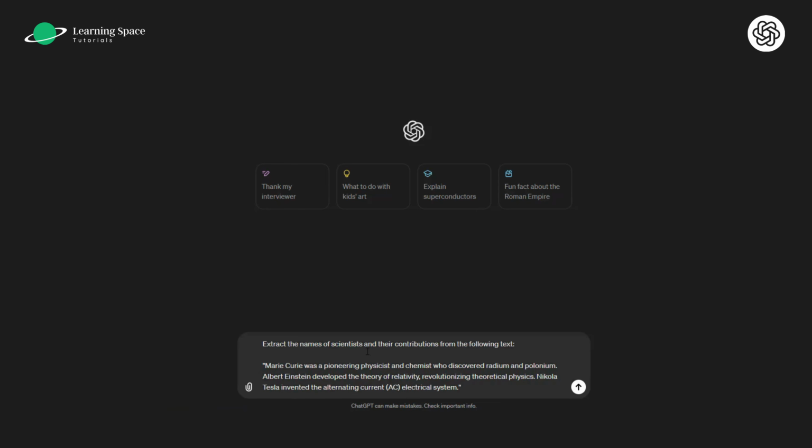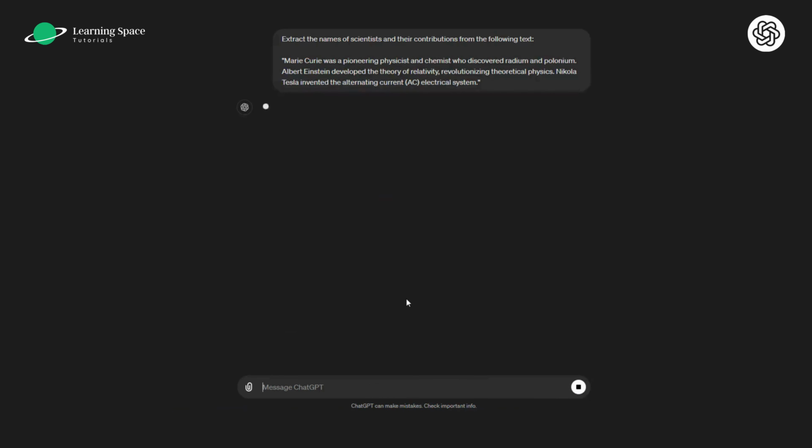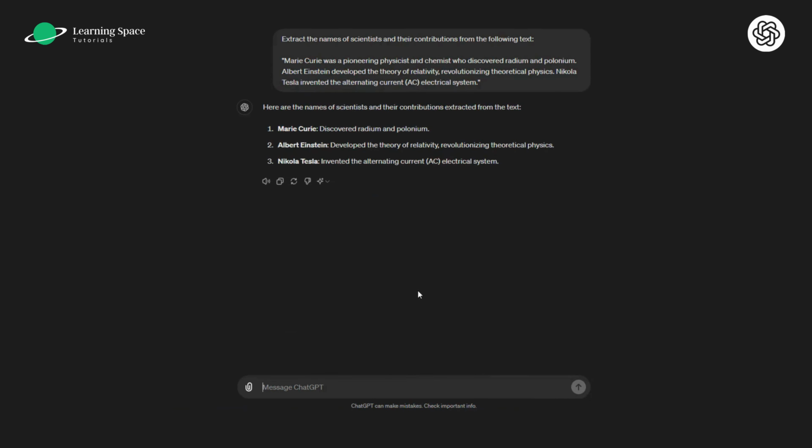Extract the names of scientists and their contributions from the following text. The text says Marie Curie was a pioneer physicist and chemist who discovered radium and polonium. Albert Einstein developed the theory of relativity, revolutionizing theoretical physics. Nikola Tesla invented the alternating current, AC, electrical system. Now, my prompt says that I want to extract the names of scientists and just their contributions. So once I do that, ChatGPT gives me the output in this structure.